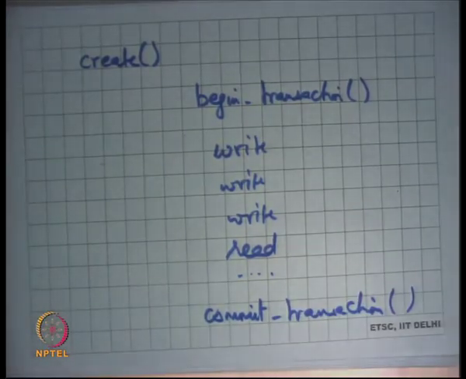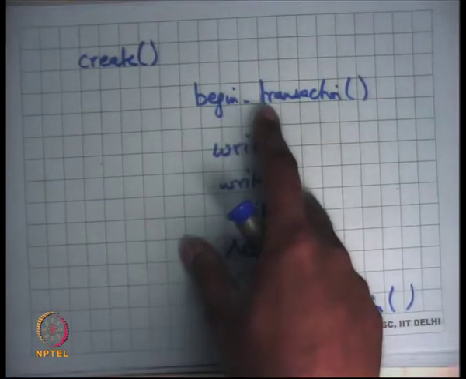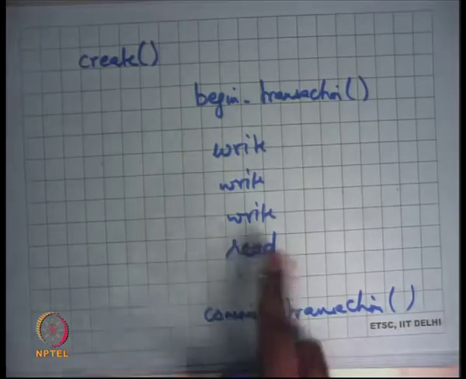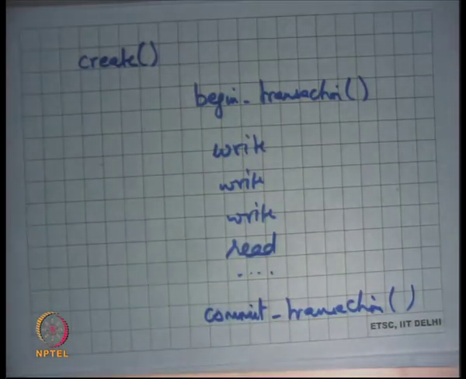Okay. So all I have done is that all the operations that I wanted to make atomic with respect to power failures, I have bracketed them with begin and commit transaction calls, right? Very similar to your locking, acquire and release. Begin transaction is going to write to the log that I'm starting a transaction. All these operations are going to append records to the log, and then commit transaction is going to write the commit record on the log. And there's going to be another thread that's asynchronously going to apply the log to your file system.